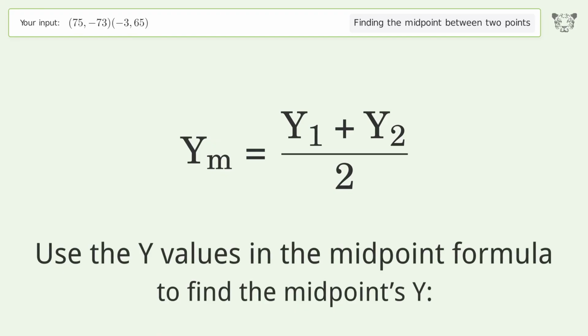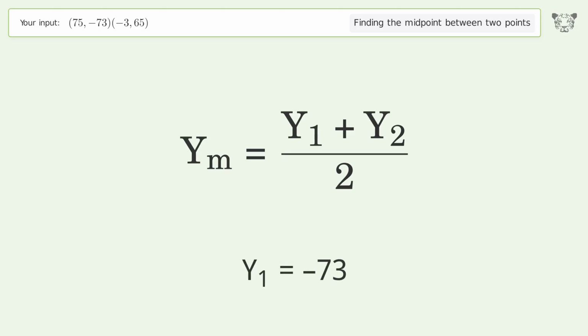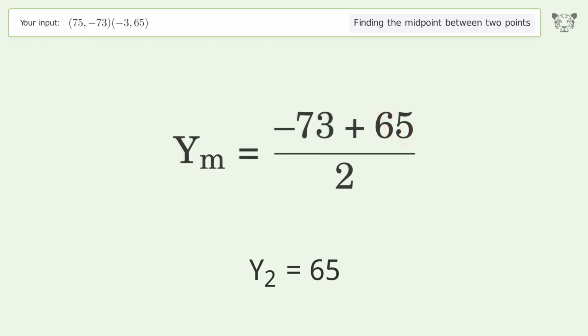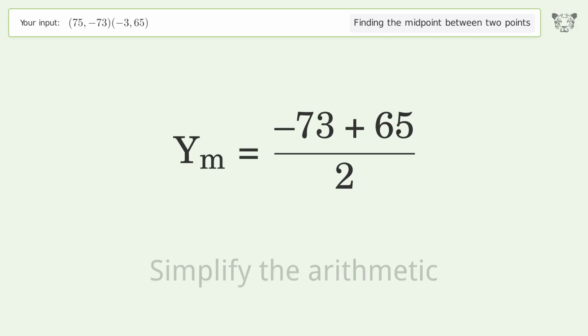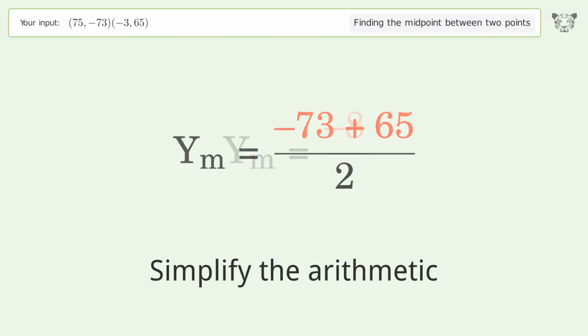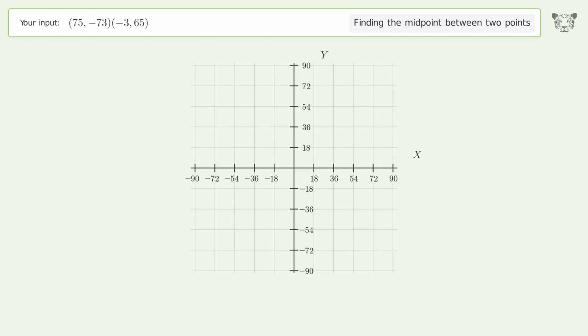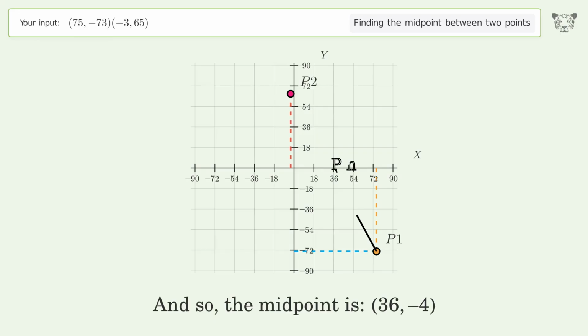Use the y values in the midpoint formula to find the midpoint's y. y1 equals -73. y2 equals 65. Simplify the arithmetic. And so, the midpoint is 36, -4.